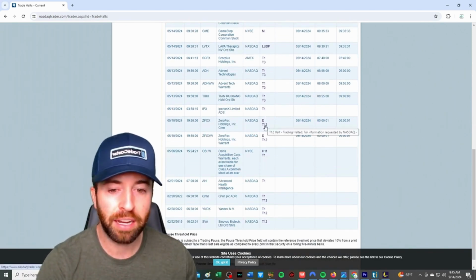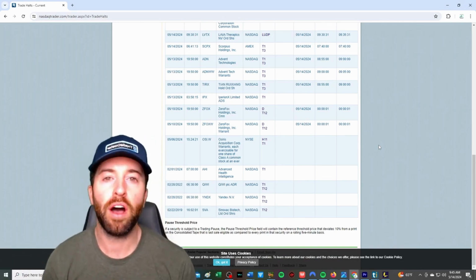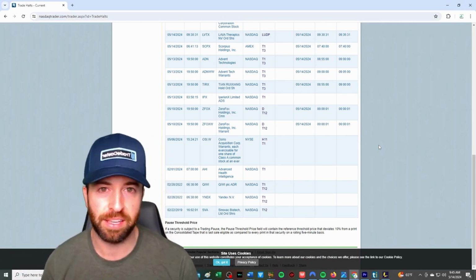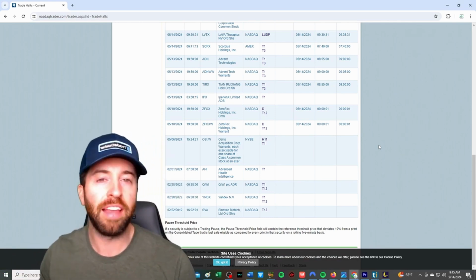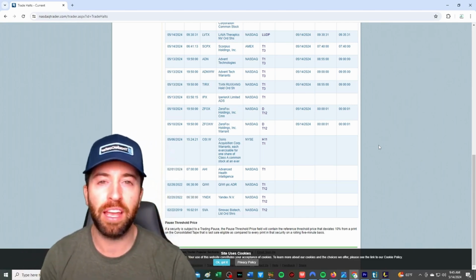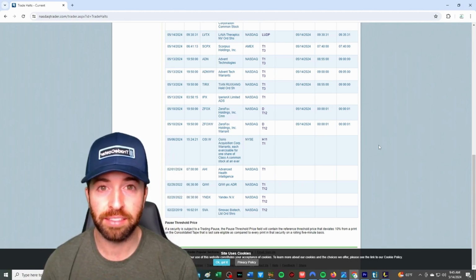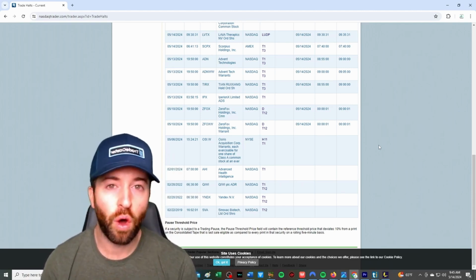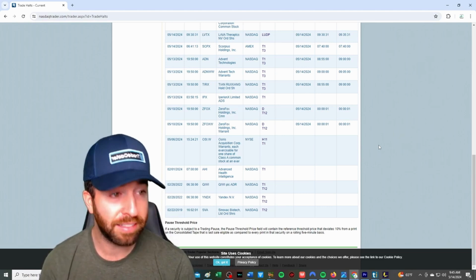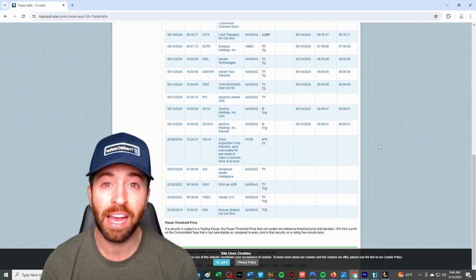Now, if you guys do not know, a T12 hold is a very scary thing. A T12 hold is when the SEC steps in and they stop the stock from trading and they say, we are putting an investigation on this play. We are going to be figuring out what's happening here. Now, how long does an investigation last? Could last months, could last years. And all your money is stuck in that play that entire time. So you will not be able to trade any of those funds. If your whole entire account's in that, that's what happens.